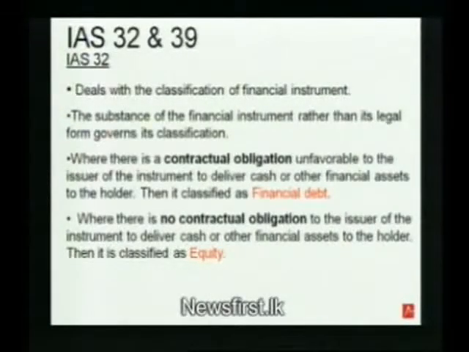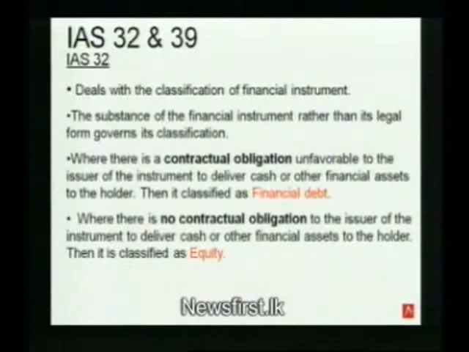If I also briefly go through IAS 32 and 39, IAS 32 deals with classification of financial instruments, and you are expected to analyze the financial instrument into which instruments should be classified as debt and which instruments should be classified as equity.